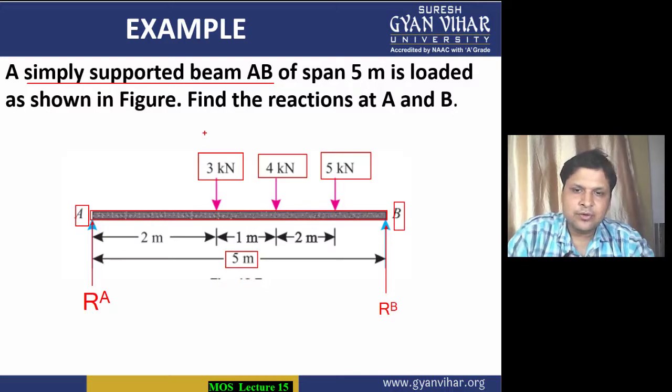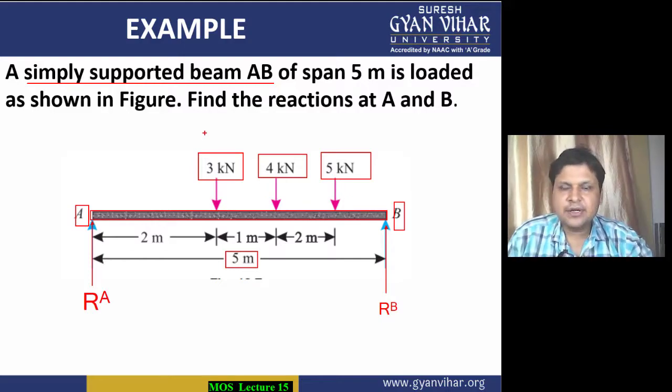Now let's move into the solution. As I have already told you, if the beam is statically determinate, then its end supports can be easily calculated by the three conditions of equilibrium. A simply supported beam is a statically determinate beam.